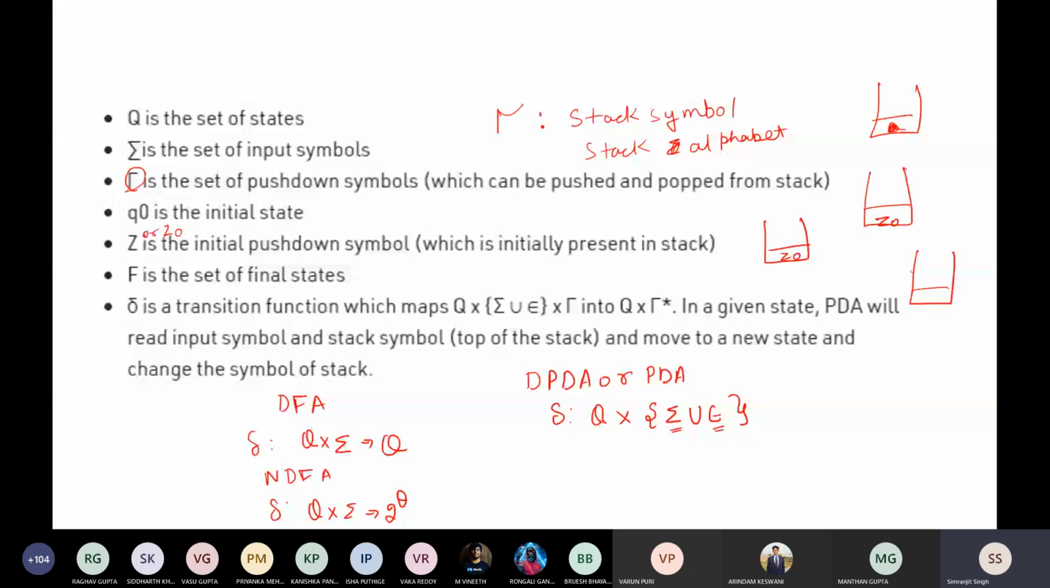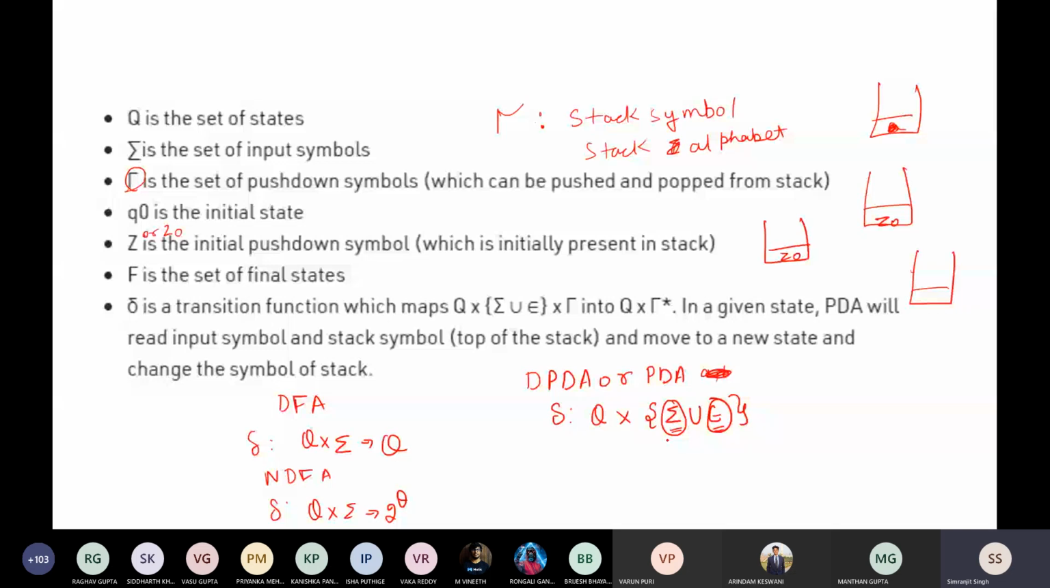If there is some input symbol like A and B, this part will be followed. If the input symbols are finished and you just want to go to the final state, then this part will be followed. That is why there is a union: either it can be this or it can be this. It cannot be both at the same time.